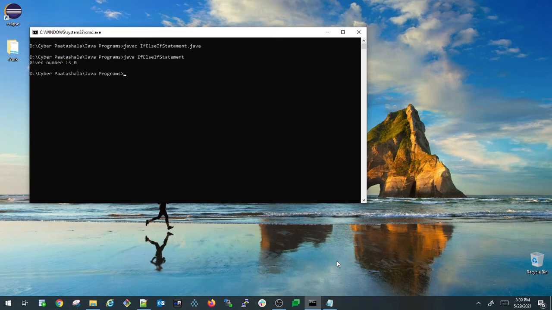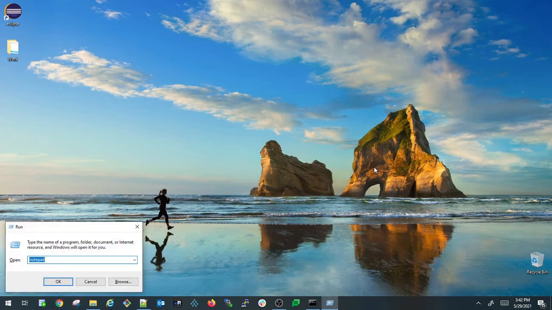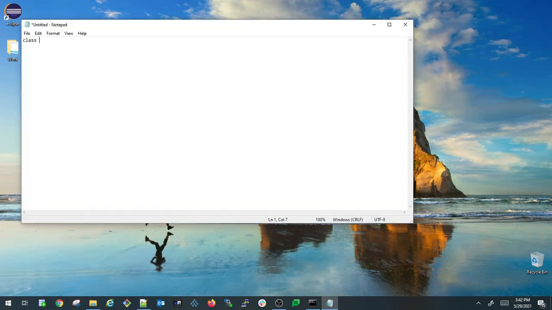So this is how you can write a simple if else if statement Java program. Now let us try to write a sample program for nested if statement. So for that I am opening a new notepad again. So here I am defining my class nested if statement. This is my class name. So I'm opening my class and I'm closing my class. Inside that I'm defining my main method. Public static void main string args.